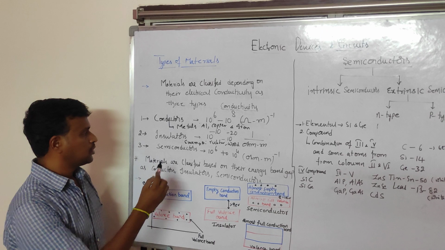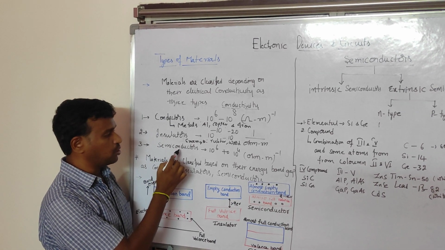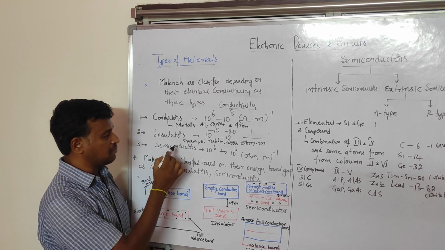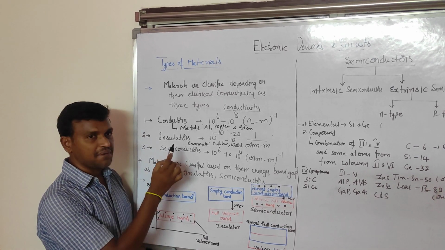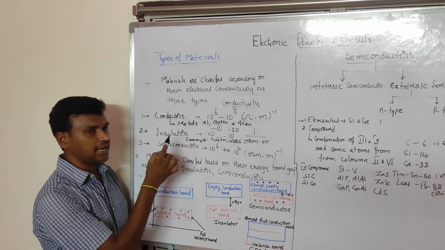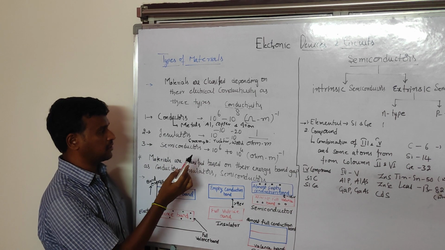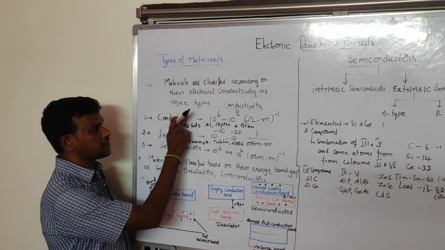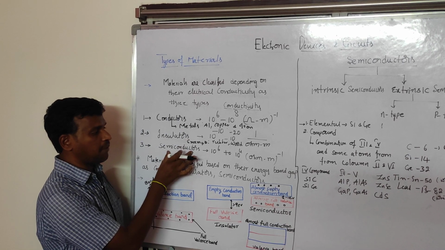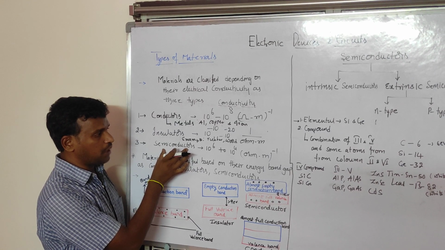Now the very important thing for any electronic student to know about materials is the semiconductors. The name itself says semiconductors, that means the conductivity is in between the insulators and conductors. Then this type of material is called semiconductors.